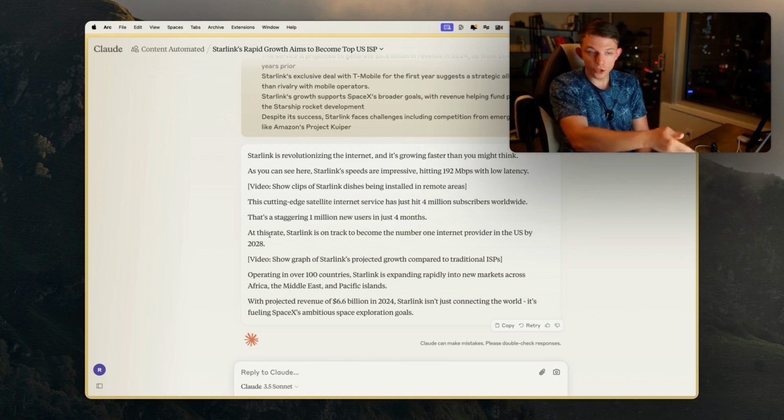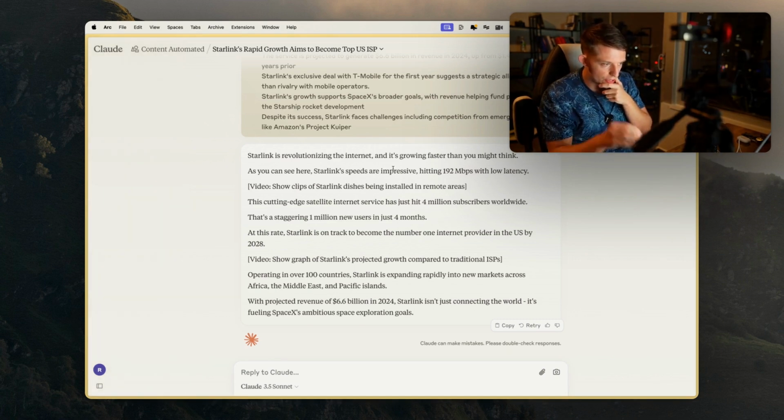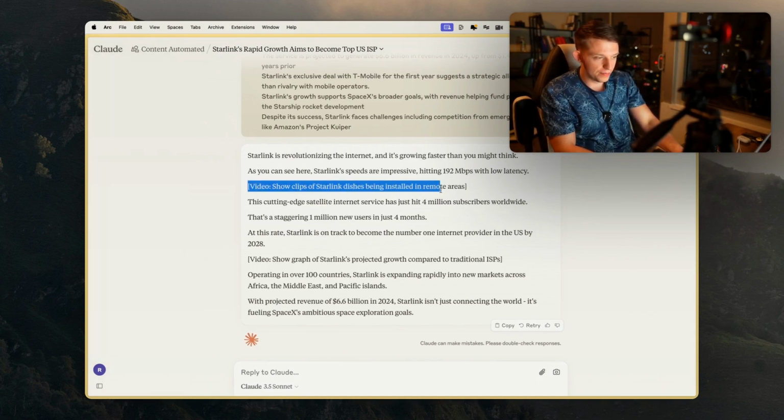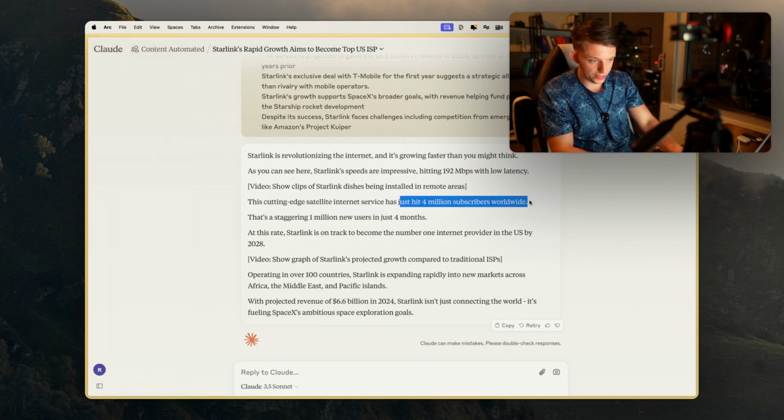All right, so here is the script. Starlink is revolutionizing the internet. It's growing faster than you might think. As you can see here, right, there we go. It references the image right there. Let's go. And video show clip of Starlink dishes being installed in remote areas. Very interesting. This cutting edge satellite internet service just hit 4 million subscribers worldwide.